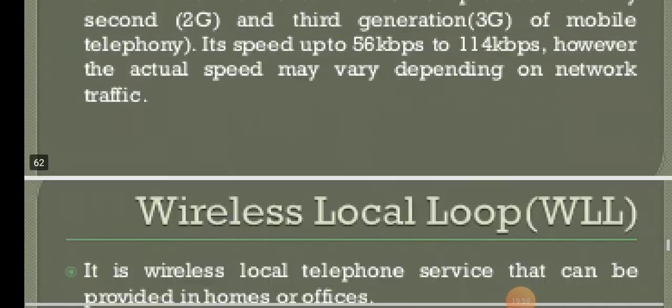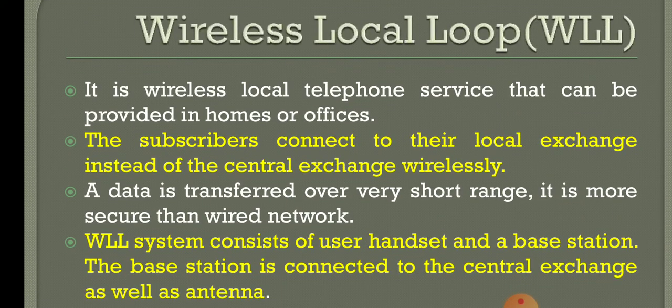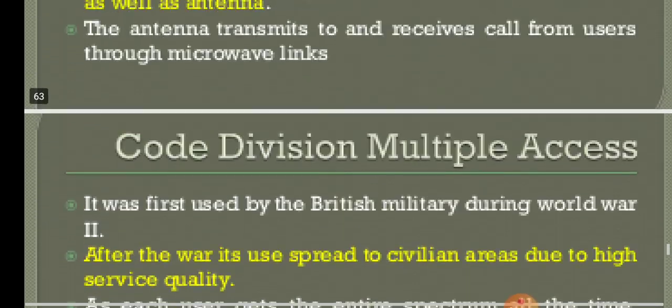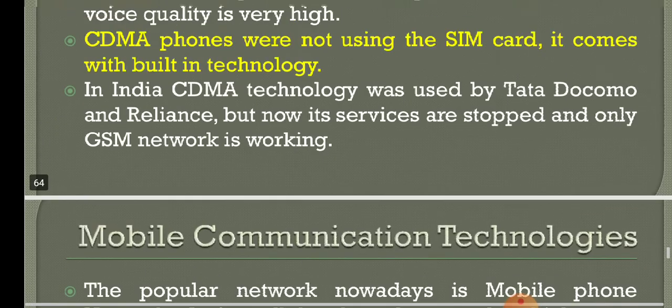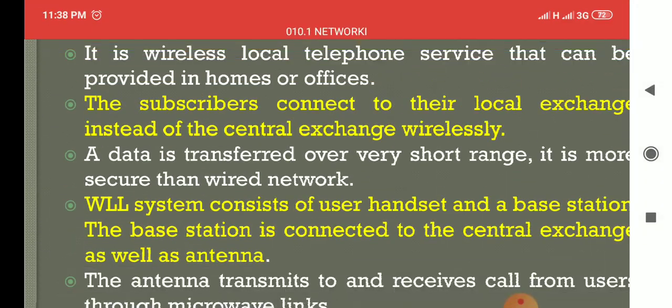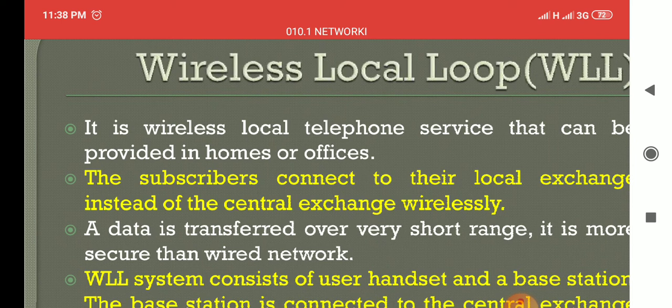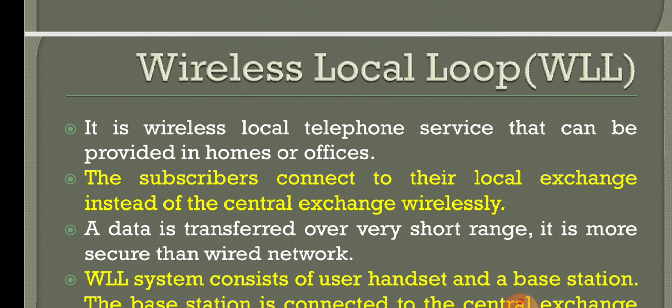The next thing is wireless local loop. This is the last topic; the remaining one, code division multiple access, we will also see now. These two topics will be seen today, and then we'll move on to the next topic in the next session. Wireless local loop is a service that can be provided in homes or offices. The subscribers are connected to their local exchange instead of the central exchange, wirelessly. Mainly this wireless local loop will be a local telephone service that can be provided in homes or offices.